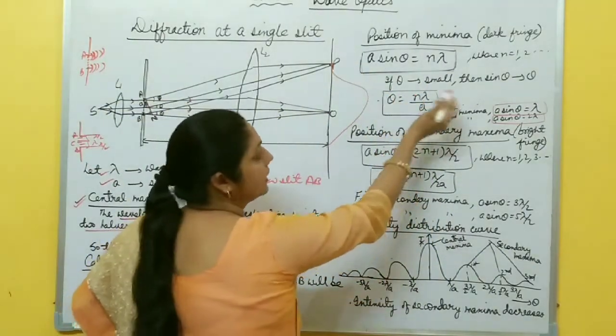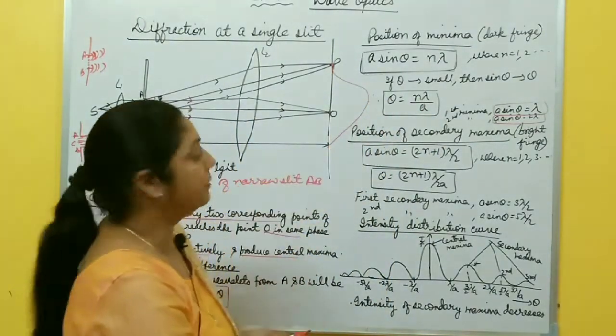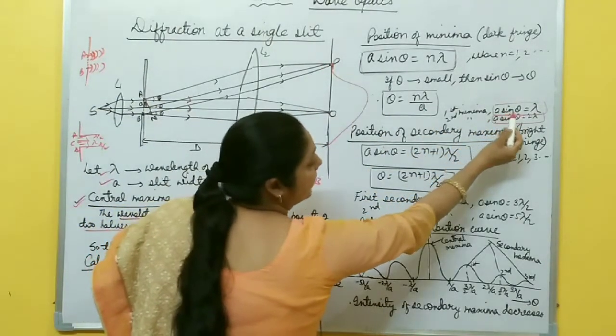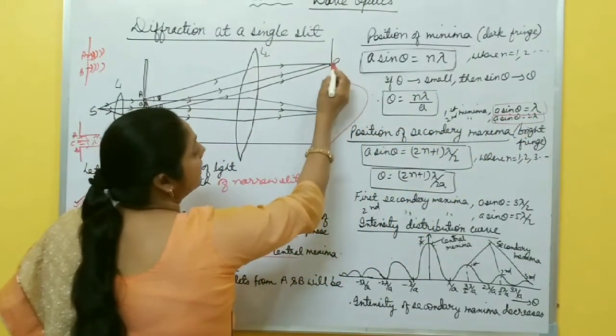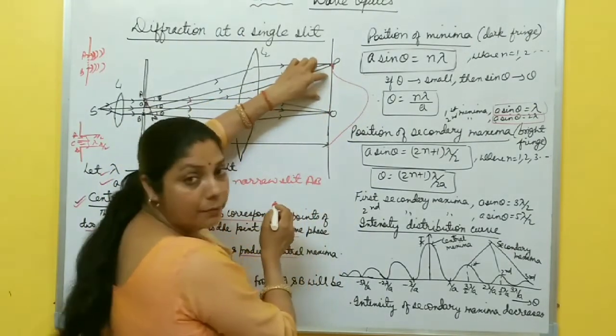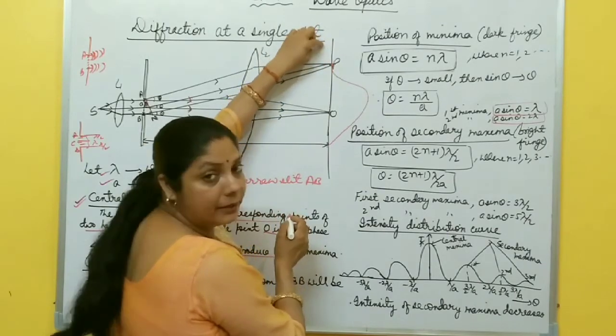Here, if theta is very small, theta equals n lambda by a. This is the angular position of the first minima. Now, the first minima is formed at a sin theta equal to lambda. Between 0 and lambda, there are no maxima. It means the next maxima is formed after lambda.